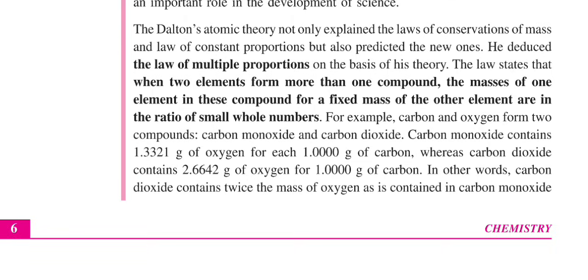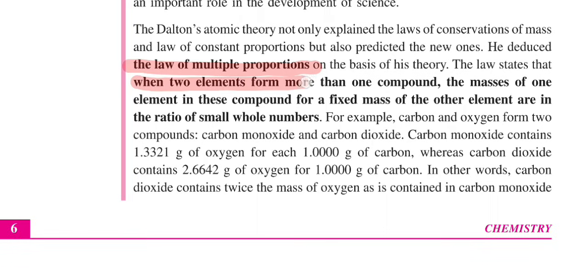In his atomic theory, Dalton explained conservation of mass as well as the law of constant proportion, and he also brought a new law, the law of multiple proportion, the law we are going to understand. So what does the law of multiple proportion say?